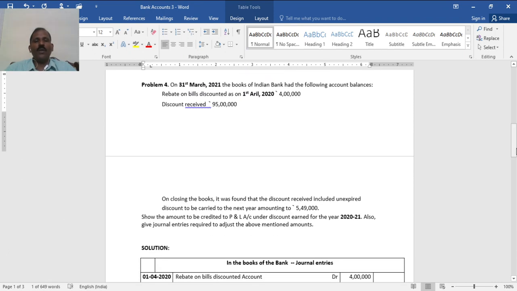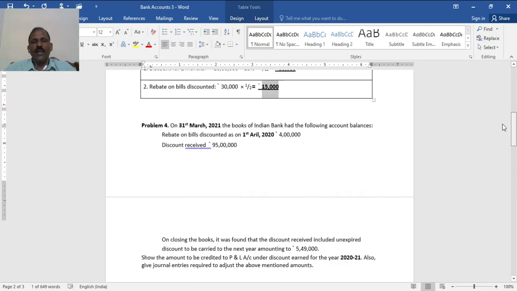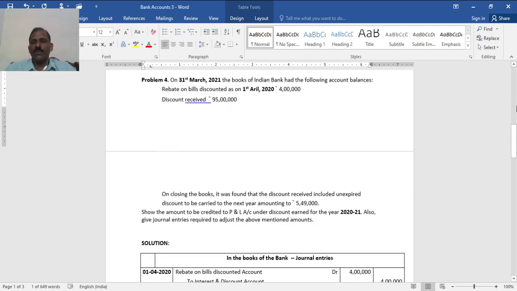Now problem 4. On 31st March 2021, the books of Indian Bank had the following account balances. Rebate on bills discounted as on 1st April 2020, that is the opening balance, 4 lakh. Discount received 95 lakh. On closing of the books, it was found that the discount received included unexpired discount to be carried to the next year, amounting to rupees 4 lakh 49. So this is the rebate at the end. This has to be debited to interest, the first one should be credited to interest, and this one is interest received. So 3 entries.